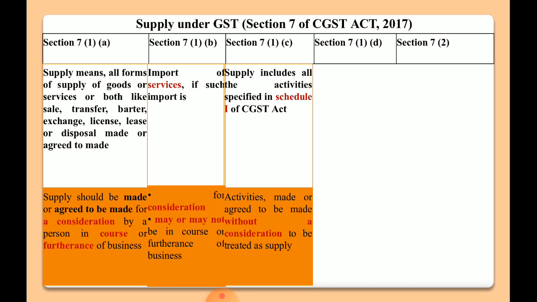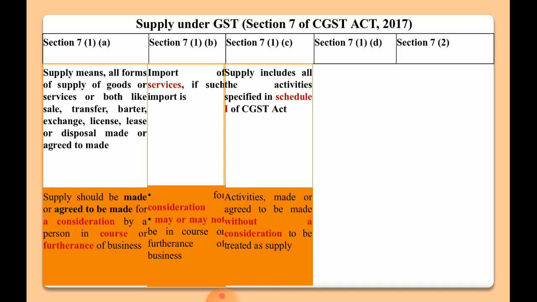Section 7(1)(c) says about the activities liable to tax even if without consideration. It means we have a number of activities that will be liable to tax even if these activities are undertaken without consideration. So the basic difference between section 7(1)(a), (b) and (c) is that in case of section 7(1)(a) we have to satisfy both the conditions. It should be done for consideration and related to business. Section 7(1)(b) talks about only that it should be done for consideration, may or may not be related to business,